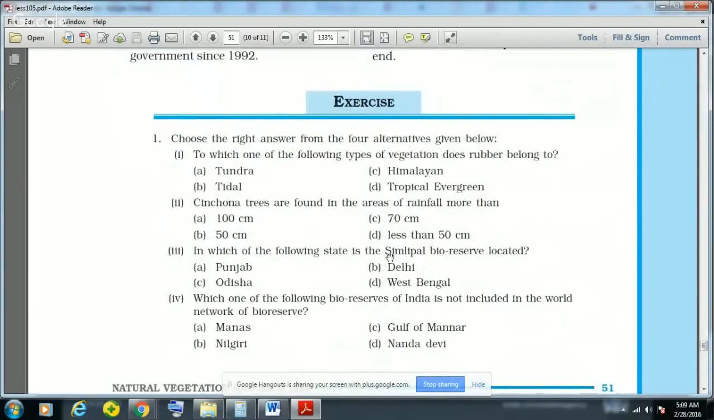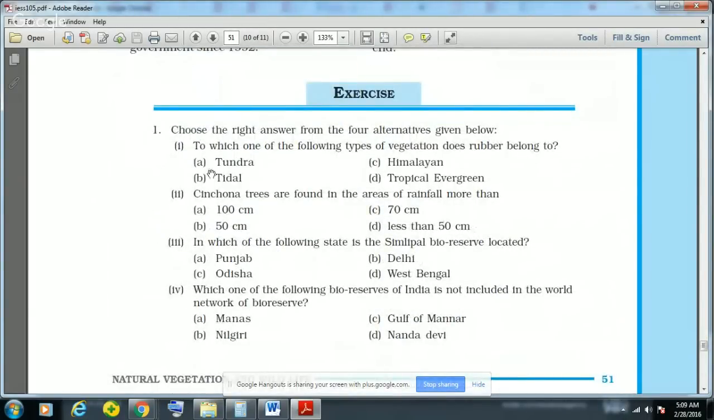We can see the objective questions. Like, to which one of the following types of vegetation does rubber belong? Rubber belongs to tropical evergreen. So the option will be D. Then cinchona trees are found in the areas of what rainfall? We have seen that cinchona trees are found in the tropical evergreen, so obviously it would be more than 200 centimeters, but the only option given is 100 centimeters. So the option would be A.